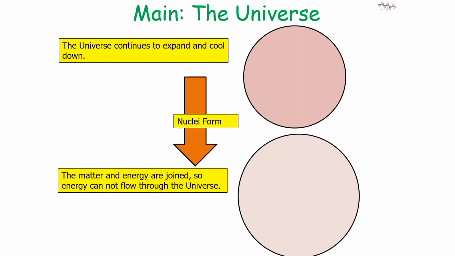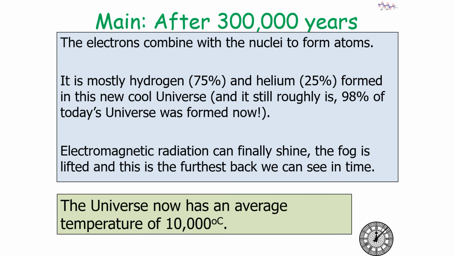So at this point our nuclei have formed, but matter and energy are still joined, so energy cannot flow throughout the universe. But after 300,000 years after the Big Bang, the electrons combine with the nuclei to form atoms. Now it's mostly 75% hydrogen and 25% helium formed in this new cool universe. At this point, electromagnetic radiation can finally shine, the fog is lifted, and this is the furthest back we can see in time, where the universe now has an average temperature of 10,000 degrees Celsius.